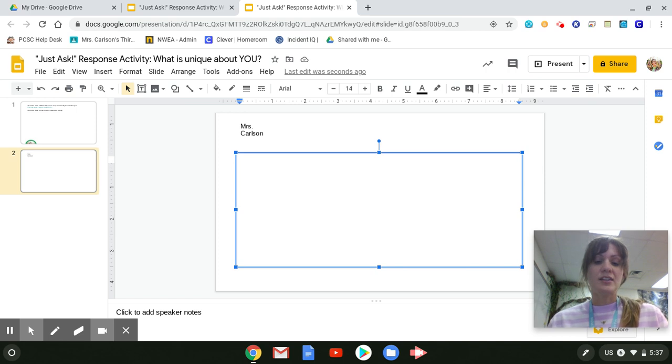Okay? So I'm going to use sentence stems, and I'm going to say, one way that I am unique is that I am a beekeeper. Okay, now I'm going to write my second sentence. In order to make it flow, I'm going to use a little bit different sentence stem. Another reason that I am unique is that I love to rock climb.